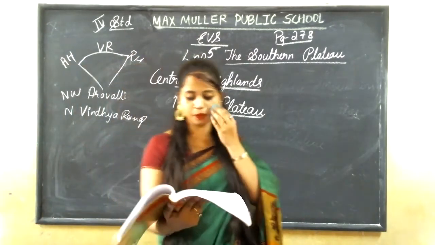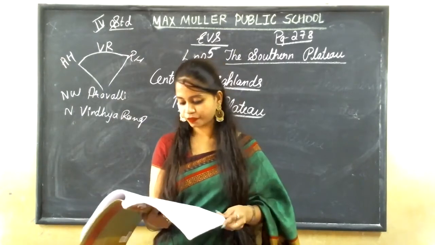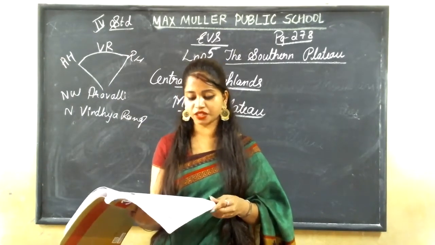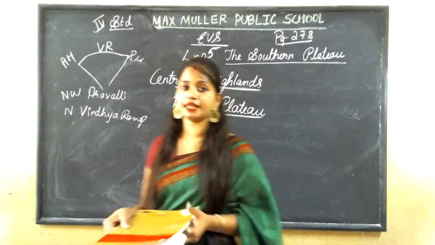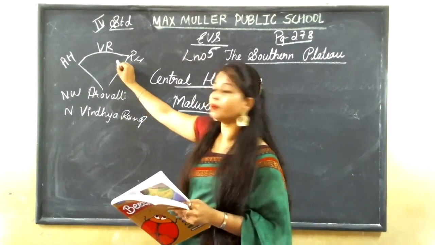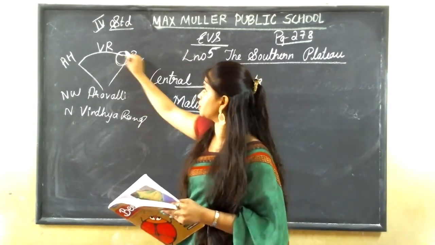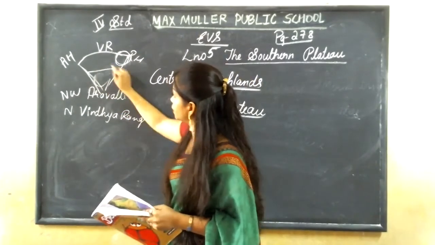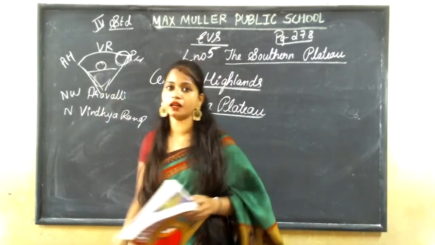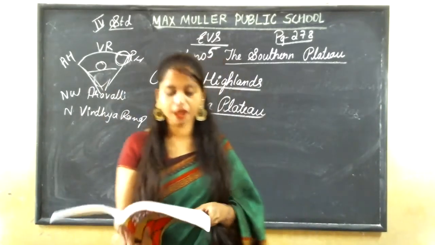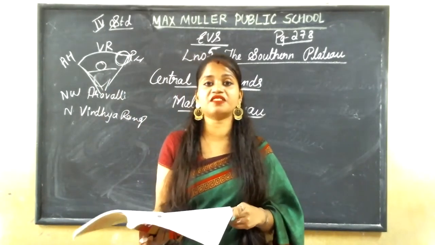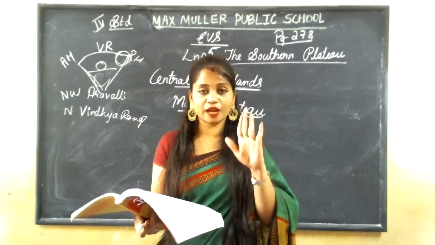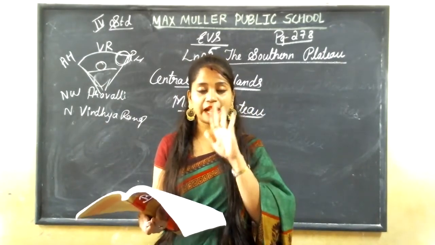The Chota Nagpur Plateau in the east and the Satpura Range in the south. In the east, again it is Chota Nagpur Plateau, and here in the south it is Satpura Range. Now we are learning only about Central Highlands.